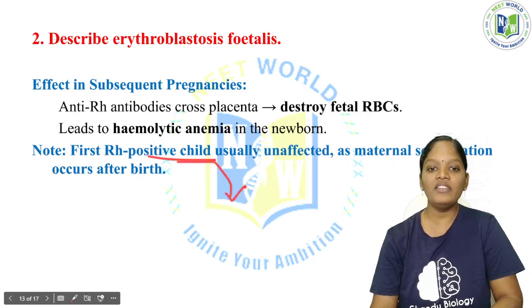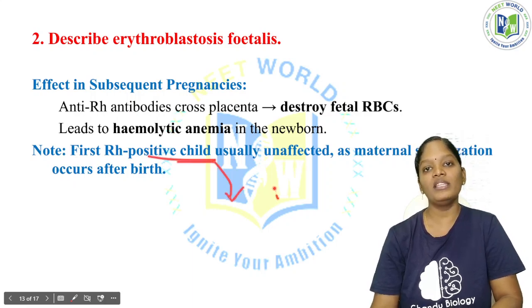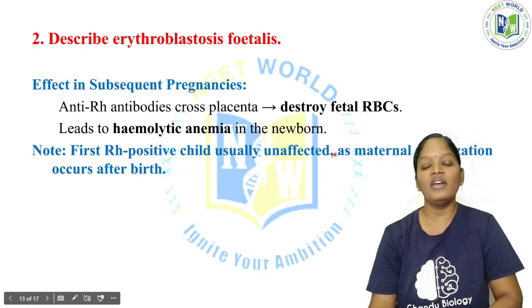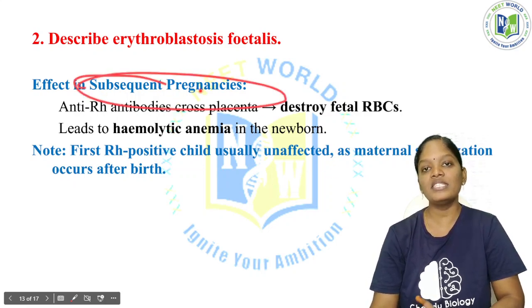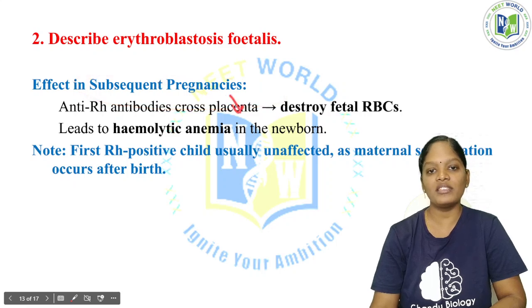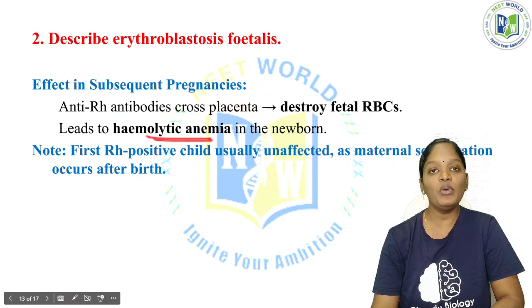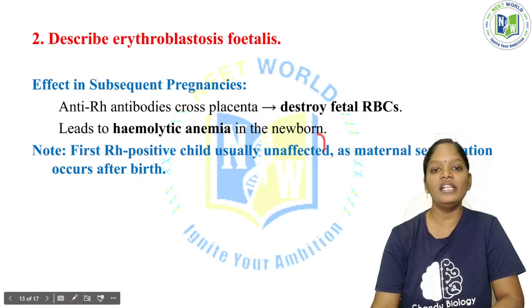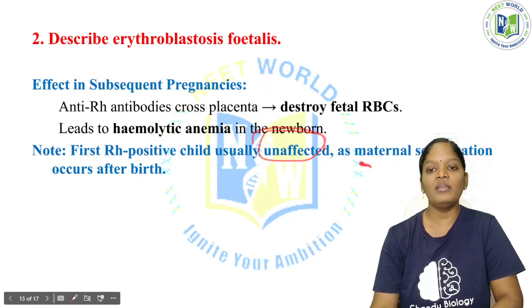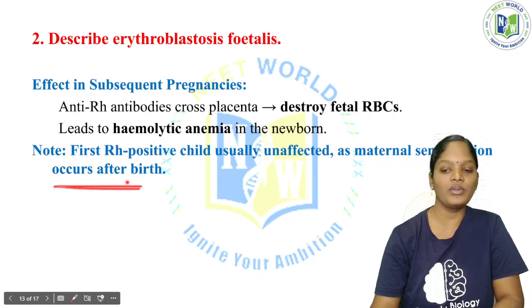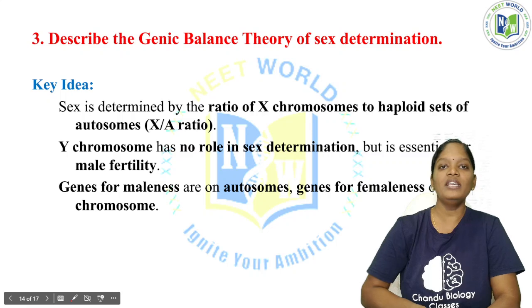At the time of delivery, due to the mixing of blood, the mother is getting sensitized and produces anti-Rh antibodies. Now, at the time of subsequent pregnancy, those antibodies cross the placenta and destroy the fetal RBCs. This is called hemolytic anemia. So the first child is not affected, as maternal sensitization occurs after the birth. Okay, so this is the second question.